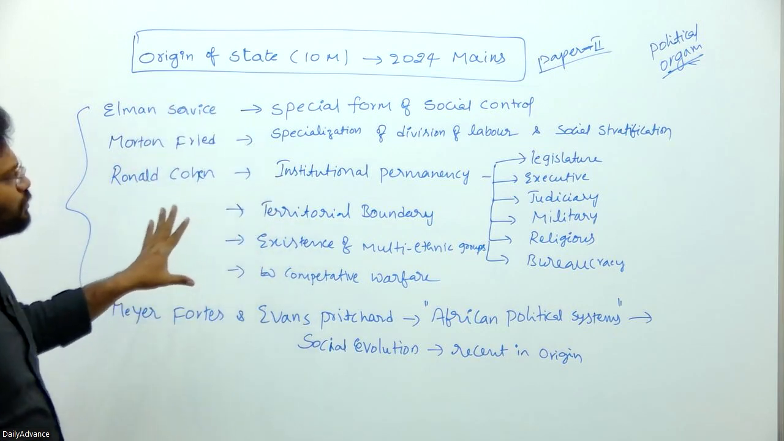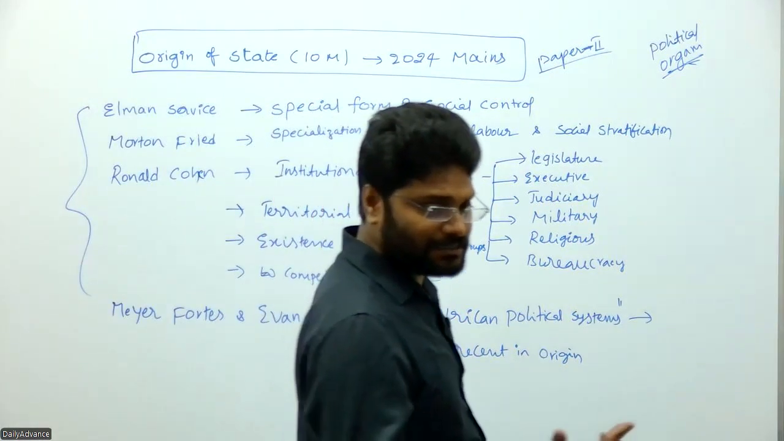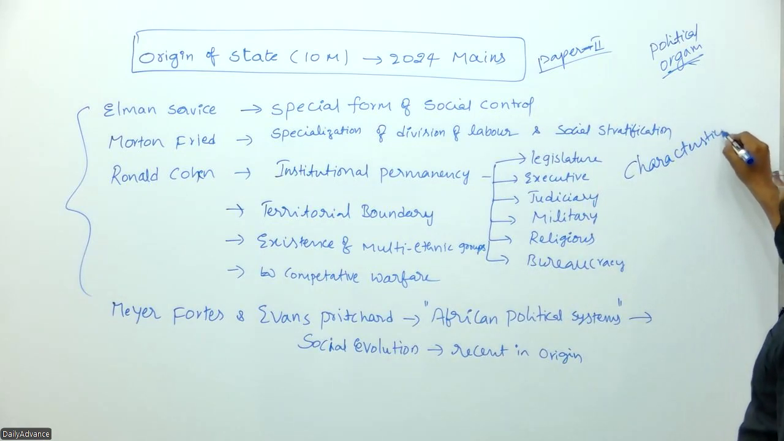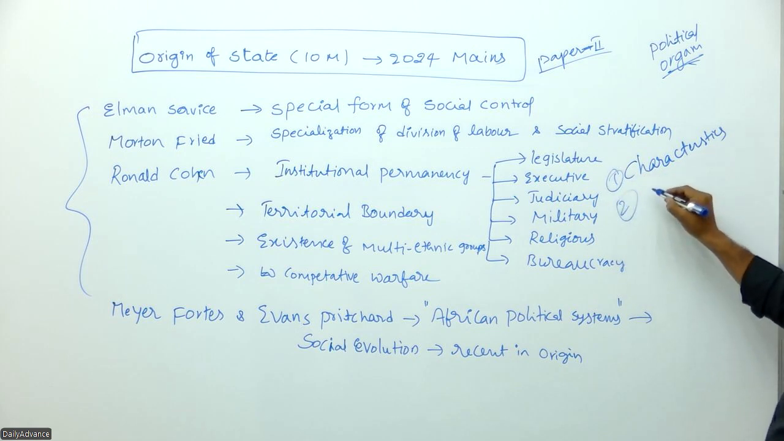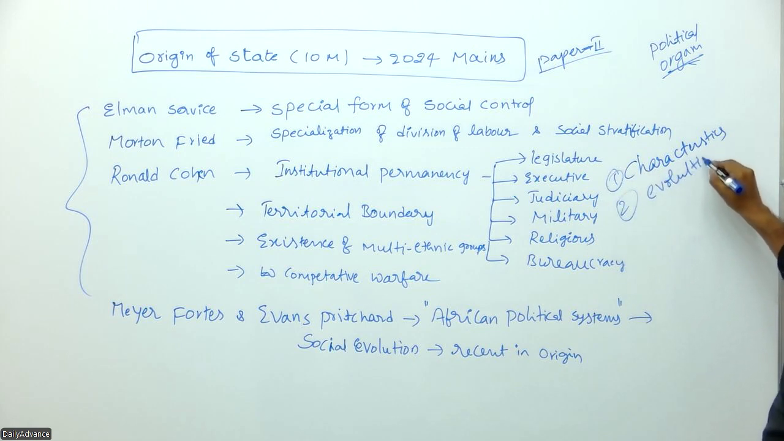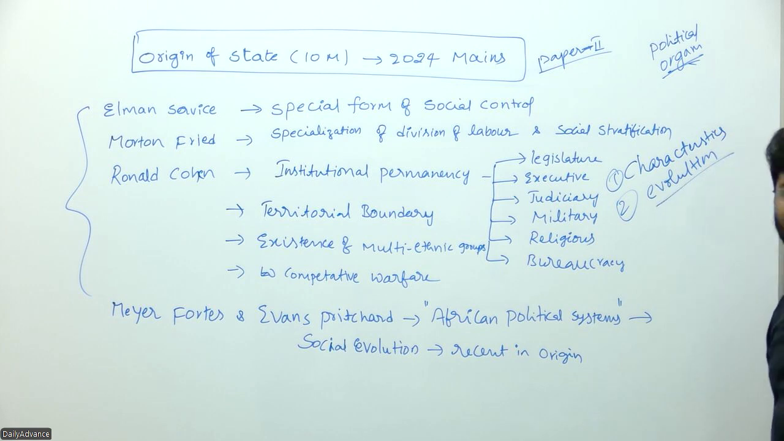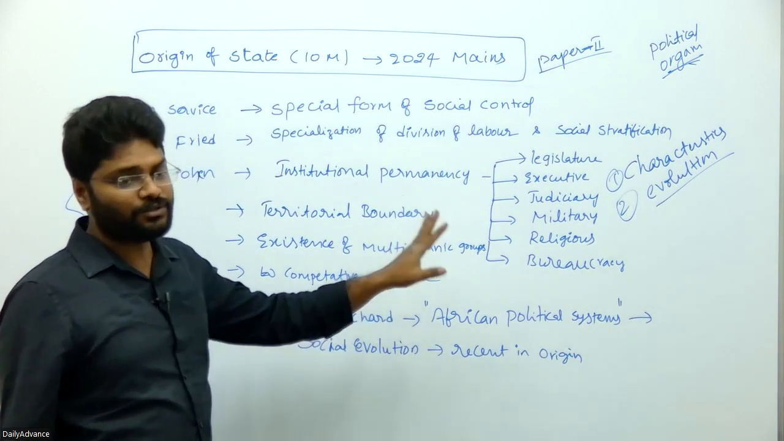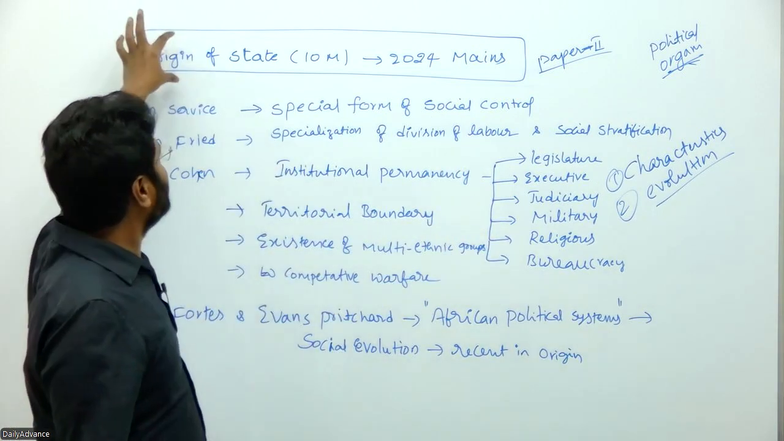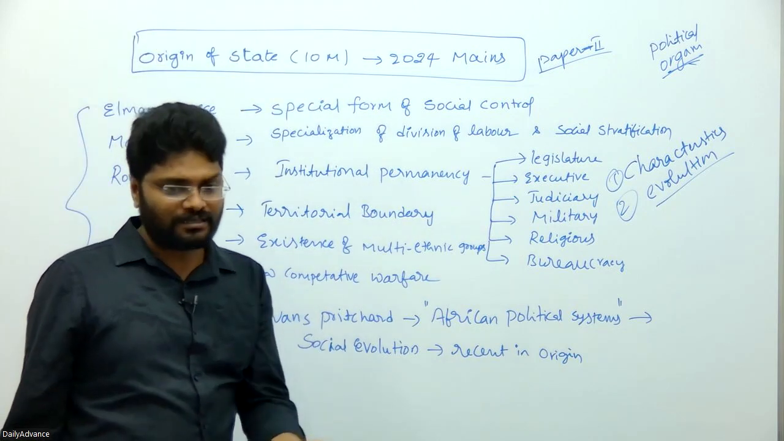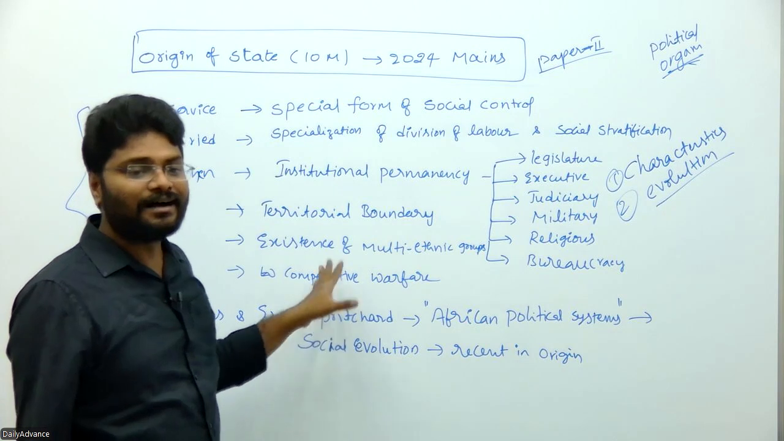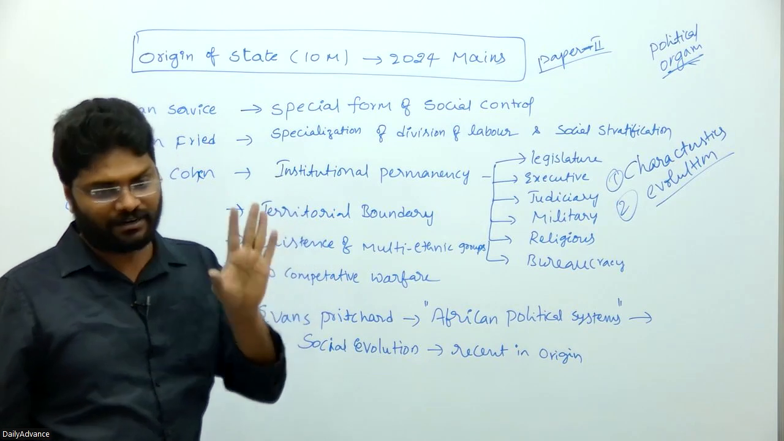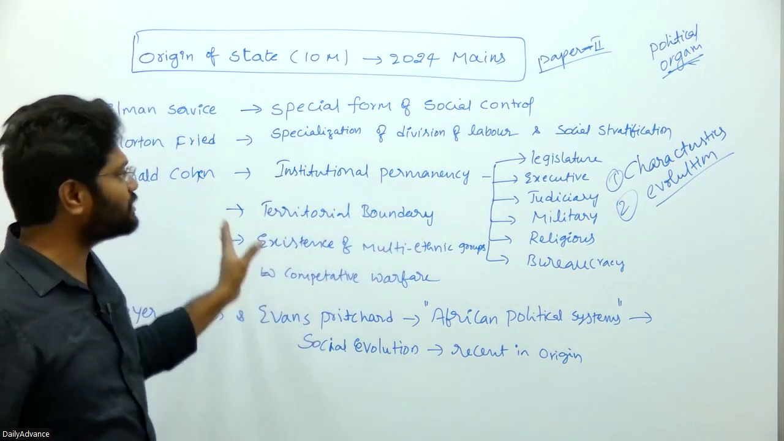So before attempting this question, you should recollect what all the characteristics of the state are. Then the evolution: why this evolution had taken place. These issues you have to write. Why the state's evolution took place constitutes the origin of the state. To get more marks, you should write some characteristics and theories, especially anthropological theories related to the explanation of the origin of the state. That is the second dimension of this question.